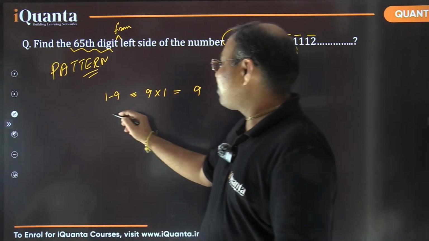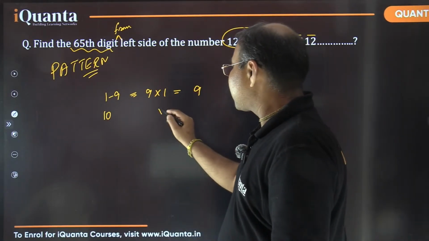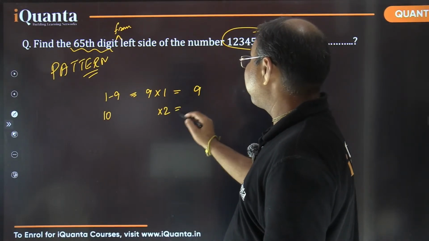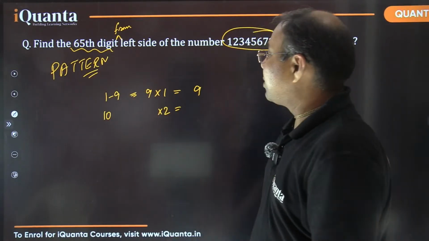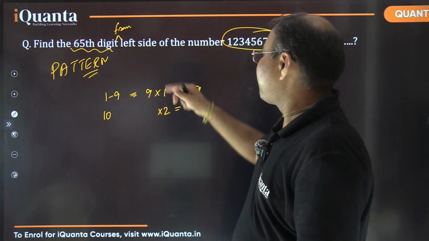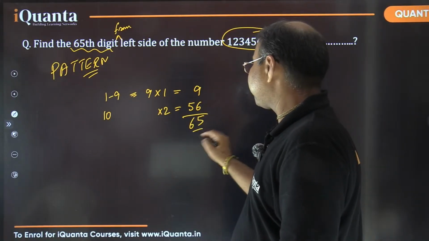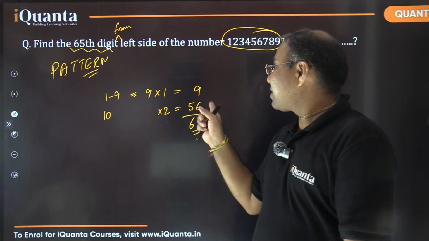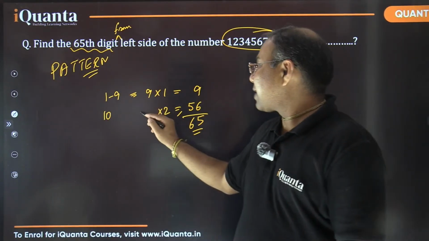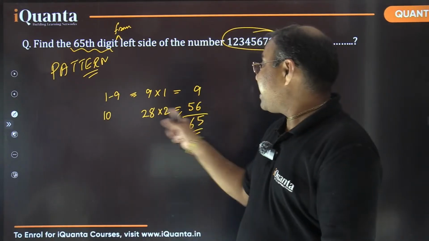After that, starting from 10 and onwards, I will be having all two digit numbers. Up to where I need to go? I'm looking for the 65th digit. So 65th digit means 65 minus 9 would be 56. I want 56 more digits, right? That would make it total 65 digits. And to make 56 digits in the two digit numbers, how many two digit numbers would be required? That would be 28 numbers. Yes or no? Yes. So 28 two digit numbers.